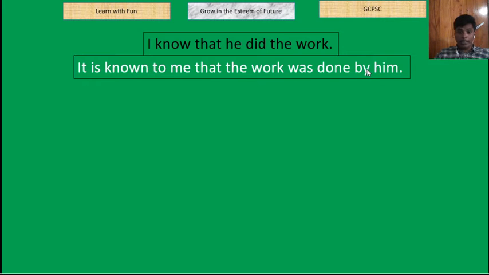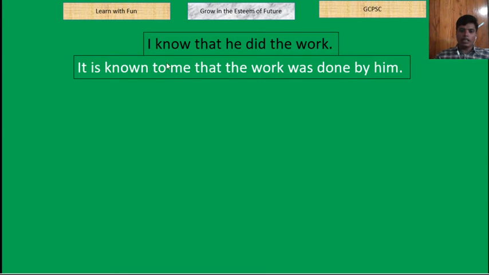If you do it in that way, that the work was done by him is known to me. This is also a correct answer. I am again telling that the work was done by him is known to me. This is also a correct answer, because that the work was done by him, this is the object part. So object part will become the subject in passive. So that the work was done by him is known to me.